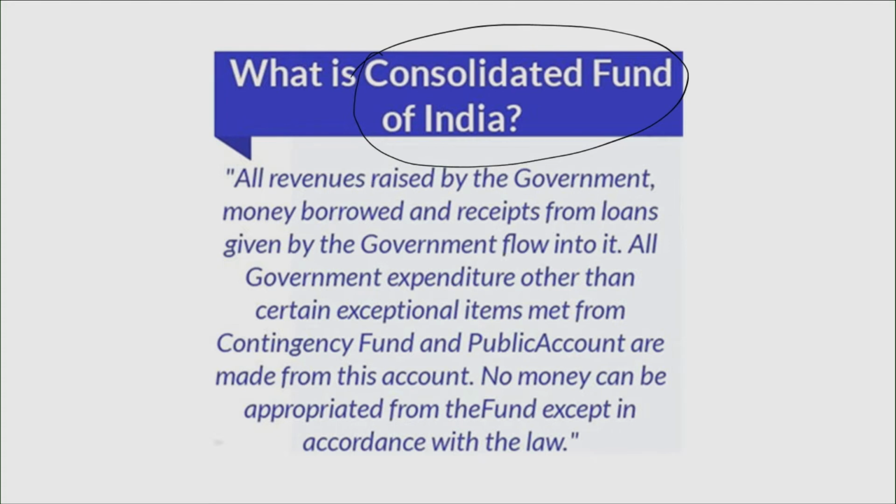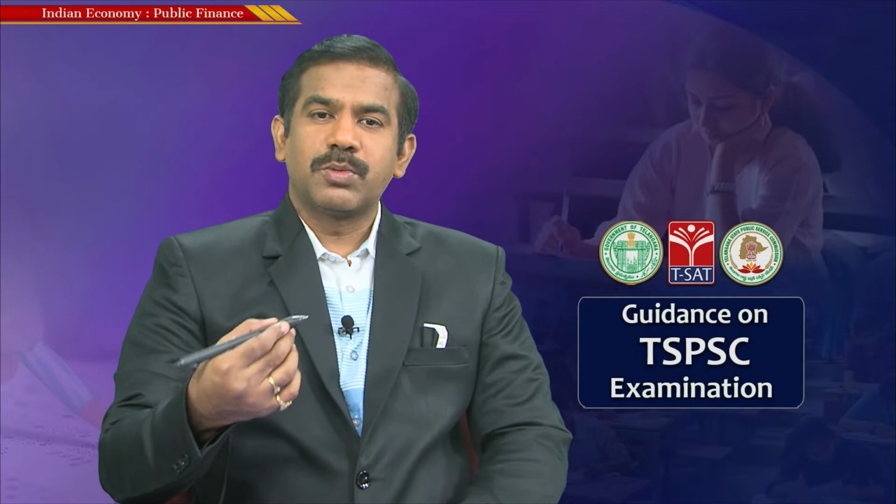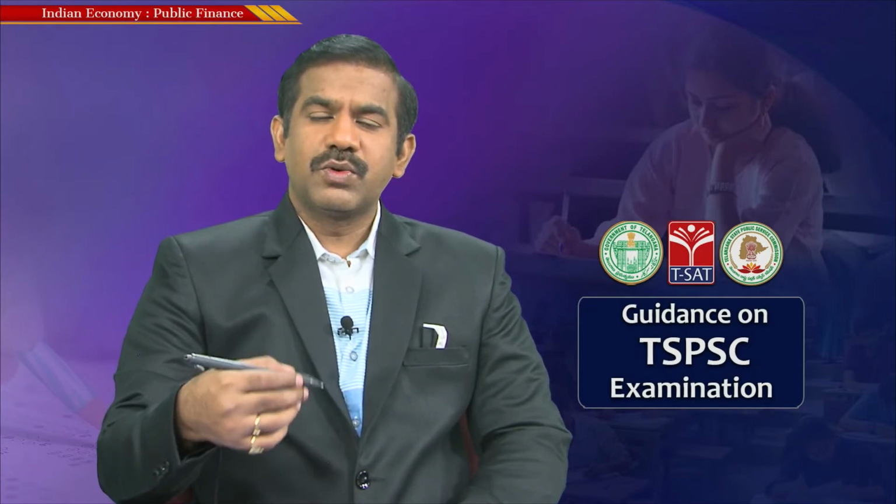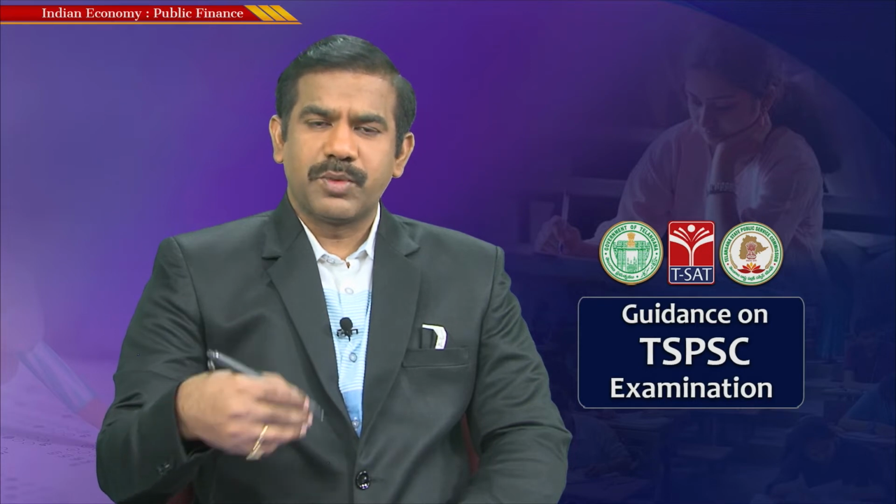So what does it say? All revenues raised by the government, money borrowed and received from loans, anything in the form of income to the Government of India or any amount in the form of borrowings of the Government of India would flow into the Consolidated Fund of India. It is from this fund that the government is obliged to spend, and for any penny the government spends from it, the government is answerable to Parliament. In a way, it is answerable to the public of this country, because those who sit in Parliament are none other than the representatives of the people.